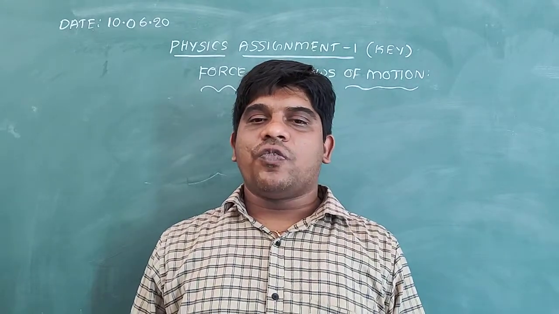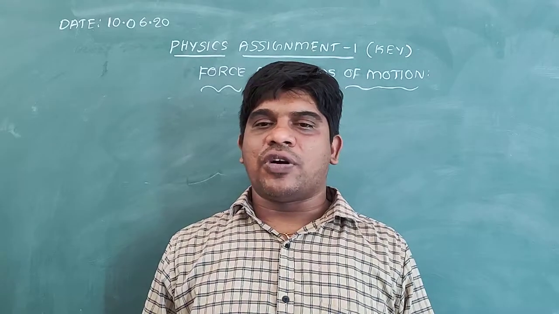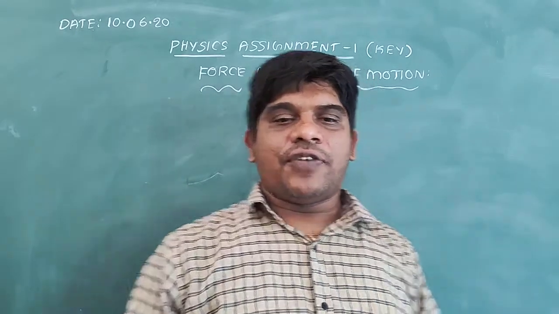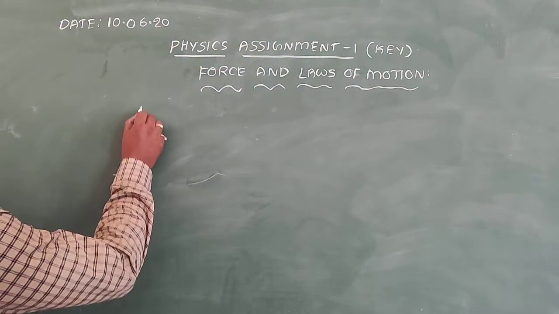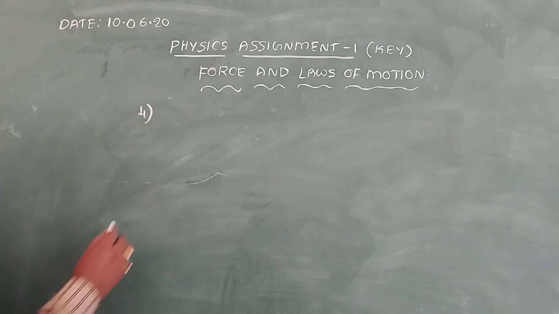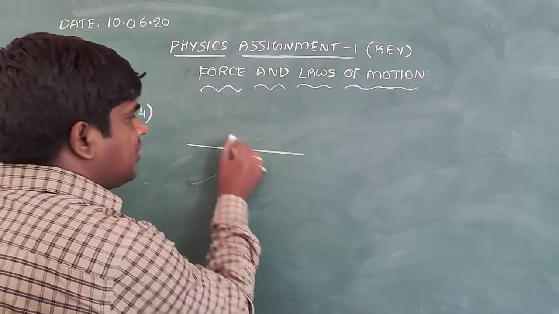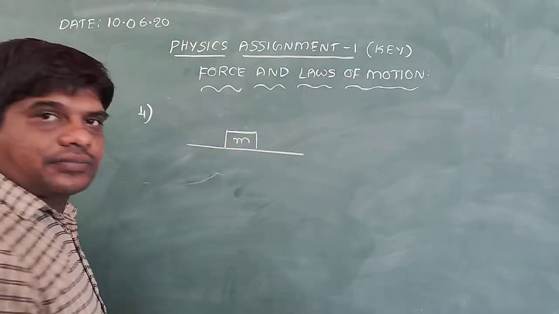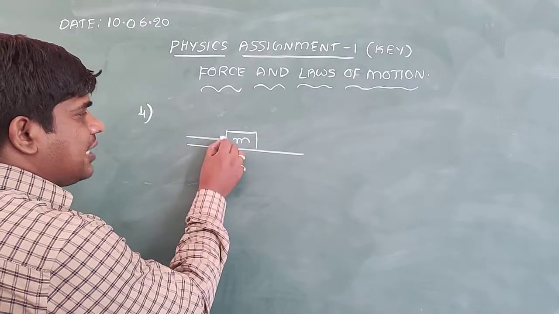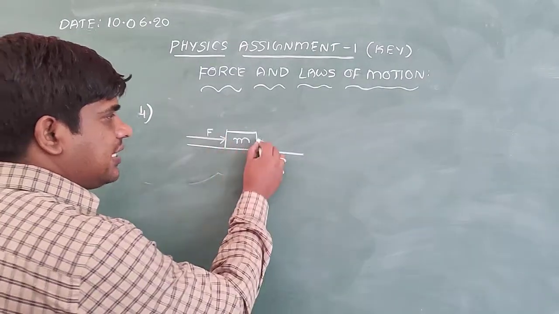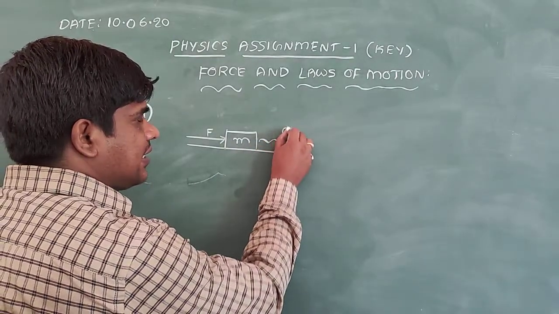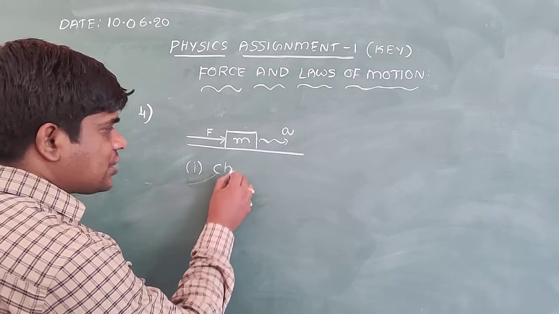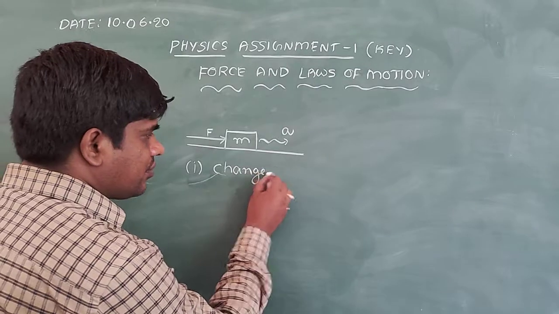Fourth question, when a force is applied on a body, what are the two essential effects it can produce? For this question, listen to the answer. Initially, one block is at rest, a block of mass m. When we apply force on the body, the body starts accelerating. Here we observe the first point, change of state.